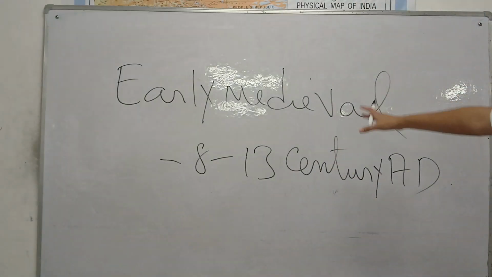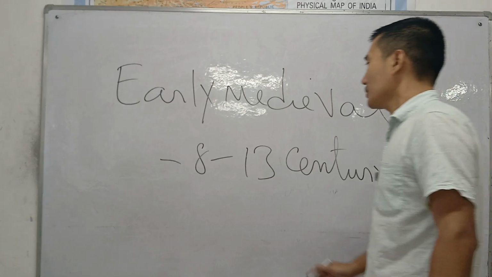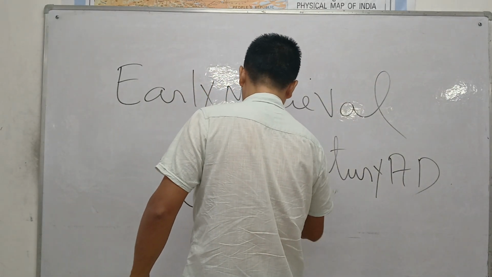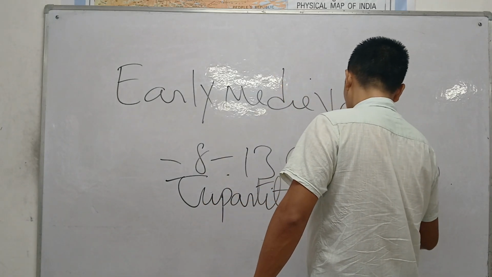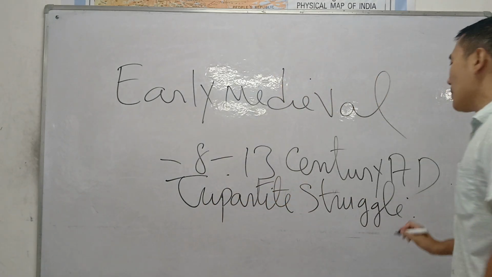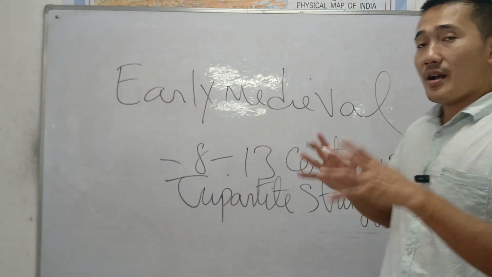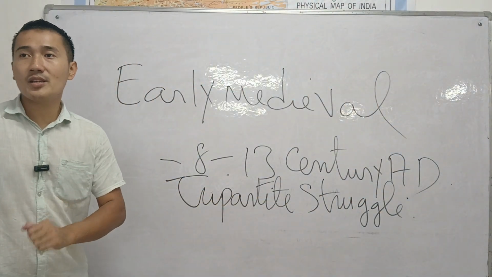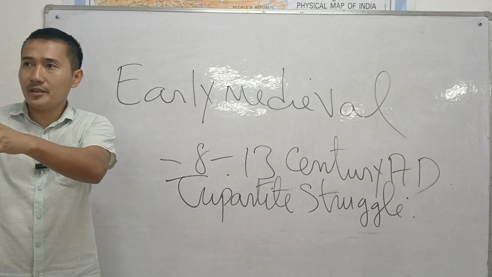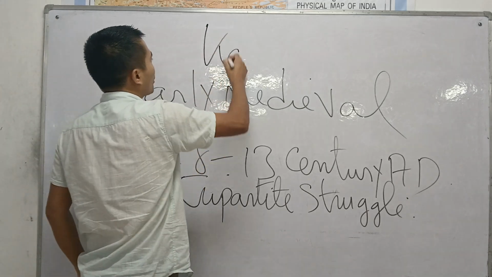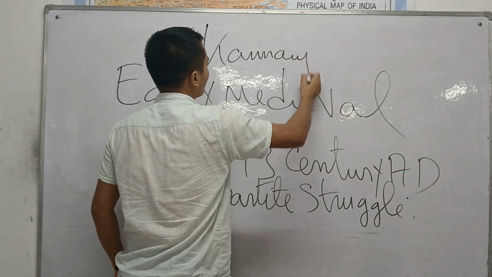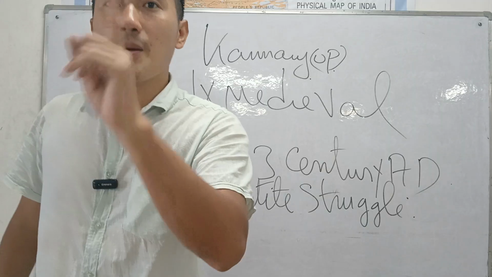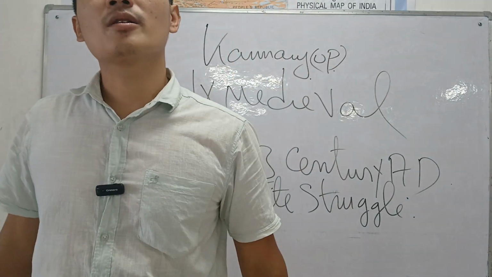So please remember, early medieval. Here I am going to discuss only one topic. Early medieval is all about the tripartite struggle. That means three dynasties fighting over a city known as Kanauj. Where is Kanauj? It's in Uttar Pradesh. If you can capture Kanauj, you will capture the entire North India.